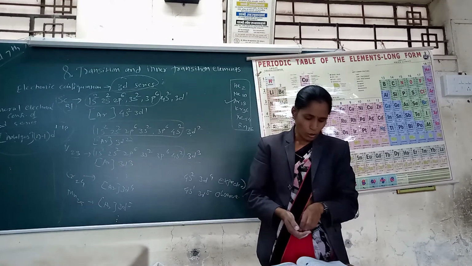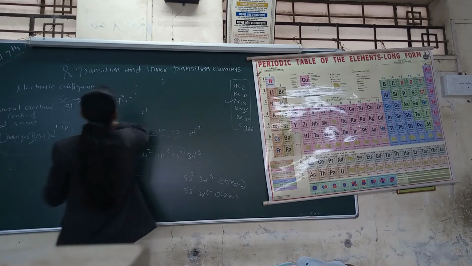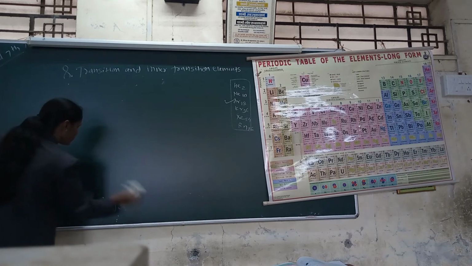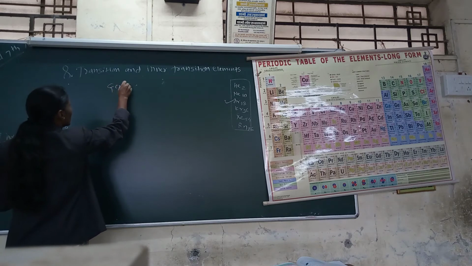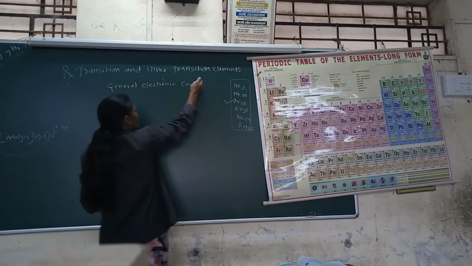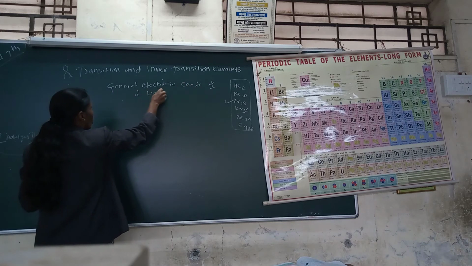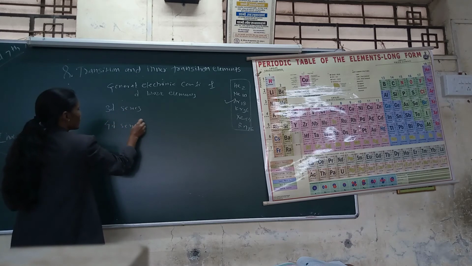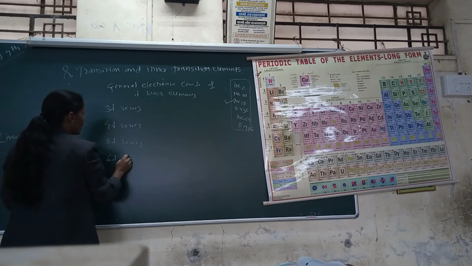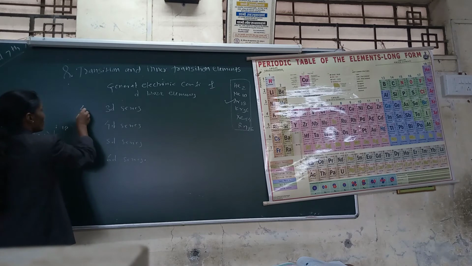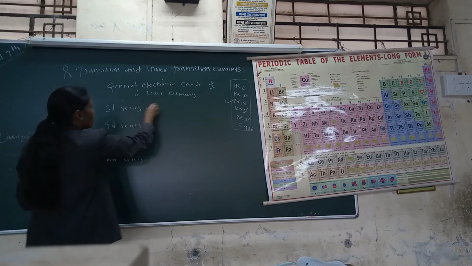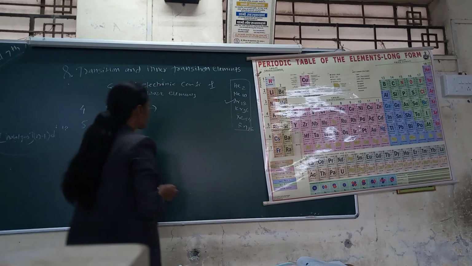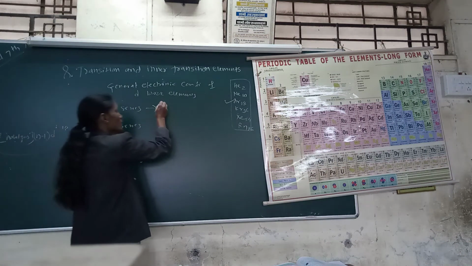Then the electronic configuration of the 4d series. The general electronic configuration of the 3d, 4d, 5d and 6d series of d block elements correspond to the 4th, 5th, 6th and 7th periods. First, in 3d we have already seen the general electronic configuration of the 3d series: all elements contain argon.